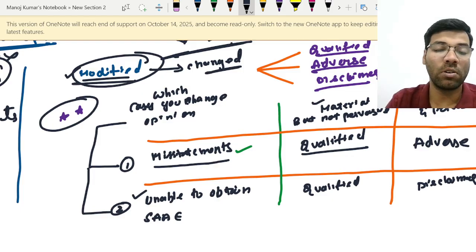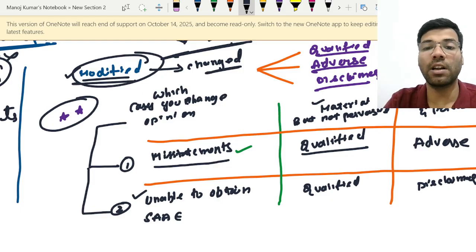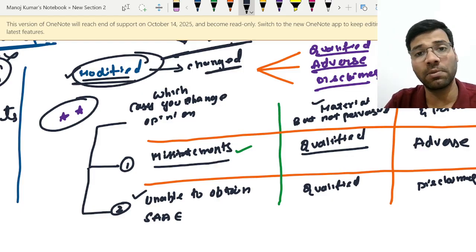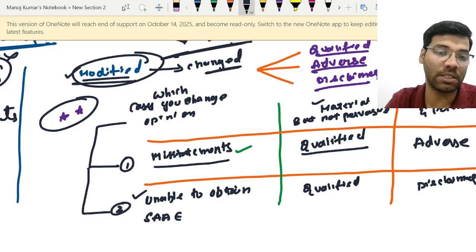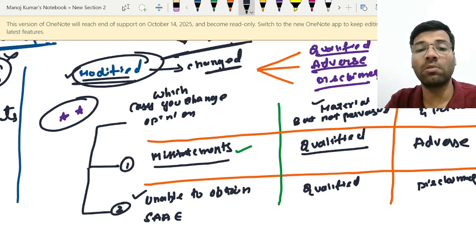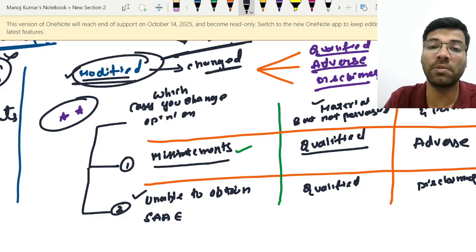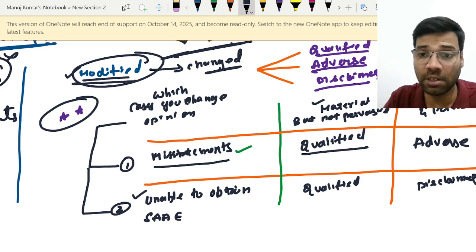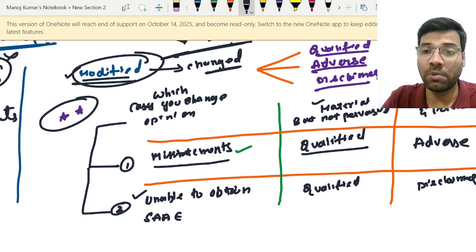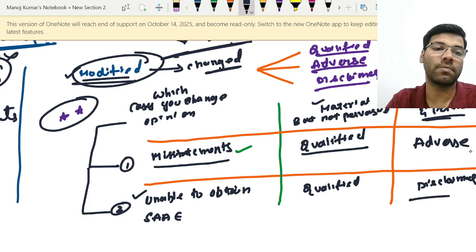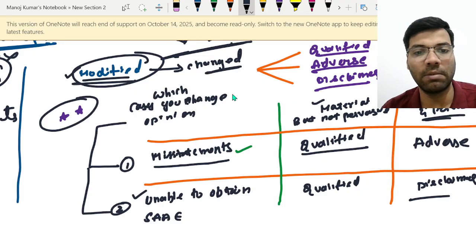Okay, so if the auditor has identified misstatements that are material but not pervasive, he will express a qualified opinion. If the auditor has identified misstatements which are material as well as pervasive, an adverse opinion is expressed. And if the auditor is unable to obtain sufficient appropriate audit evidence, listen to my words, where the possibility of misstatements is material but not pervasive, a qualified report. Where the possibility of misstatements is material and pervasive, give a disclaimer of opinion. Very, very important. Please keep this in your mind.